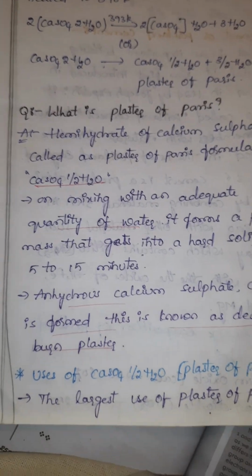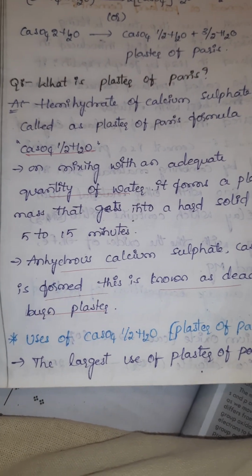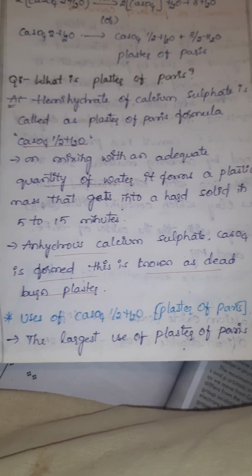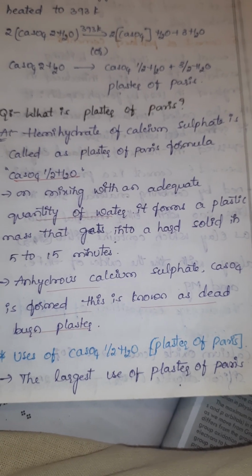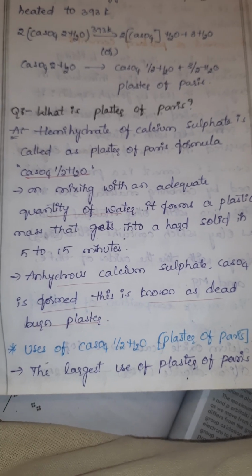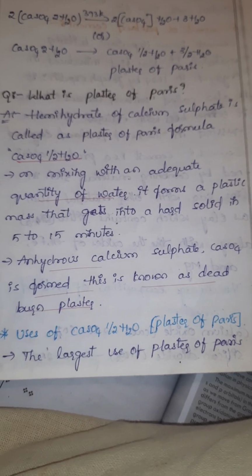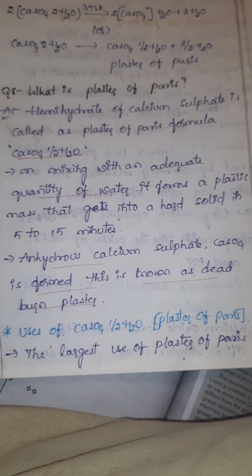What is plaster of Paris? Hydrated calcium sulfate is called plaster of Paris, and on mixing with an adequate quantity of water, it forms a plastic mass that sets into a hard solid in 5 to 15 minutes. Anhydrous calcium sulfate is formed. This is known as dead burnt plaster.